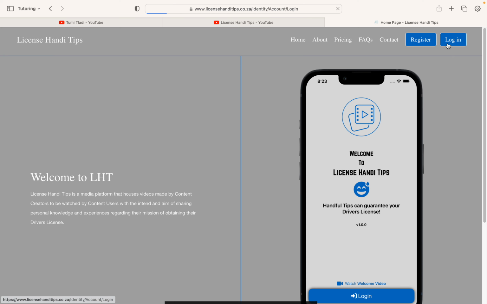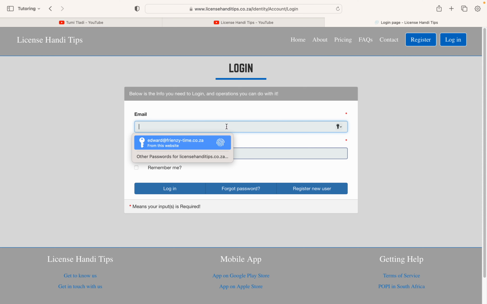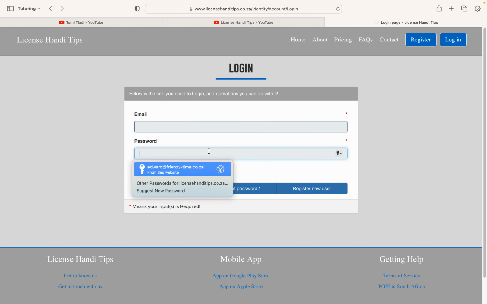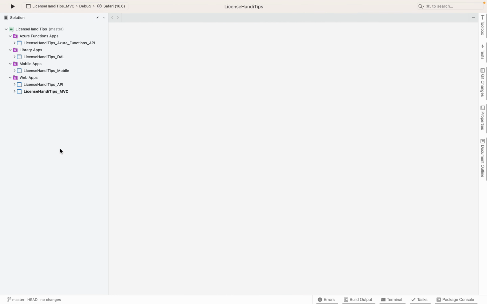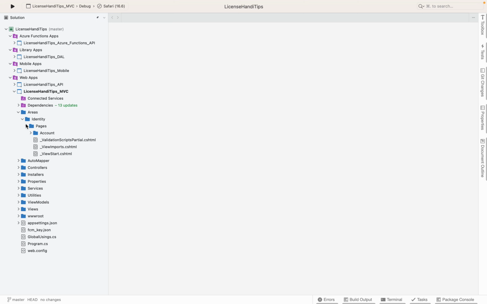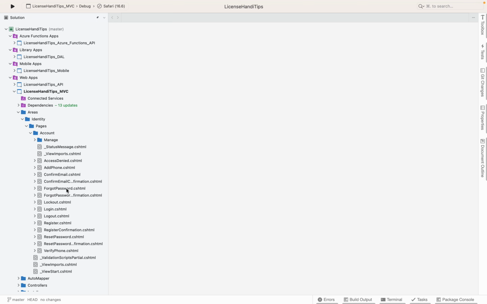When a user decides to log in, they don't just present their email and password and you click login. It does a lot behind the scenes. So just to give you an idea, I'm going to go to Visual Studio. If you want to learn C# as a programming language, this is what you need to pay attention to, inside the frameworks. On the login, we've covered this in the previous videos. What goes into this, what are these files? It's part of the scaffolding identity. I made about 14 videos, 14 parts.